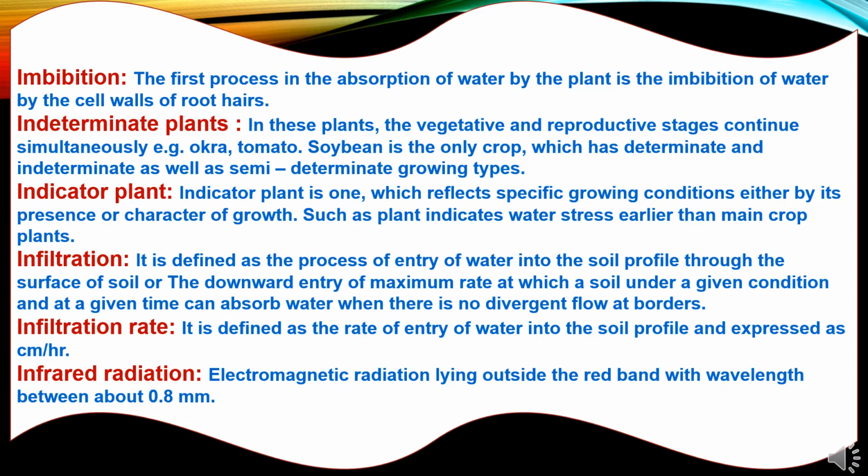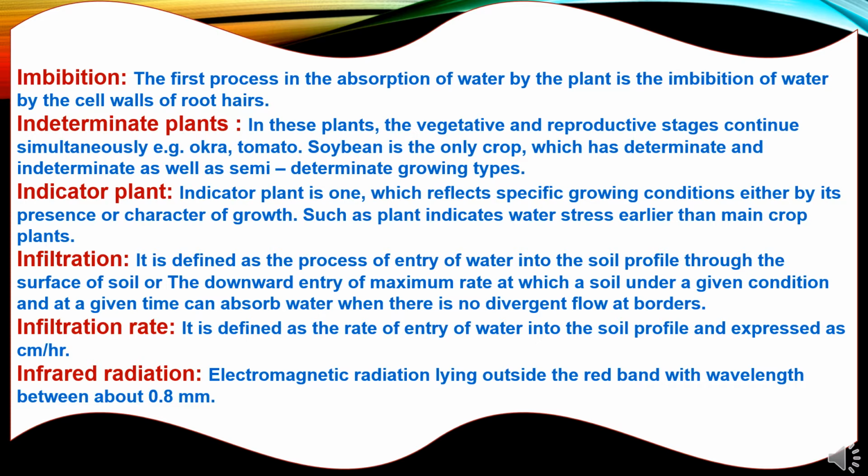Imbibition. The first process in the absorption of water by the plant is the imbibition of water by the cell walls of root hairs. In determinate plants, the vegetative and reproductive stages continue simultaneously, like okra and tomato. Soybean is the only crop which has determinate, indeterminate as well as semi-determinate growing types.